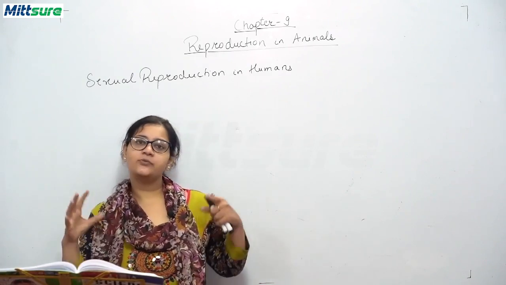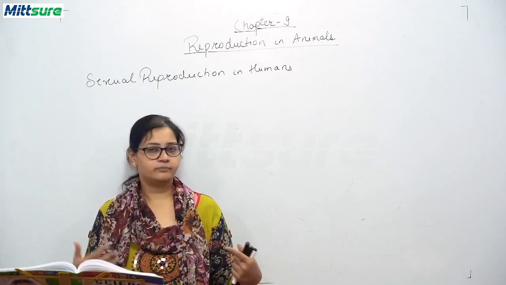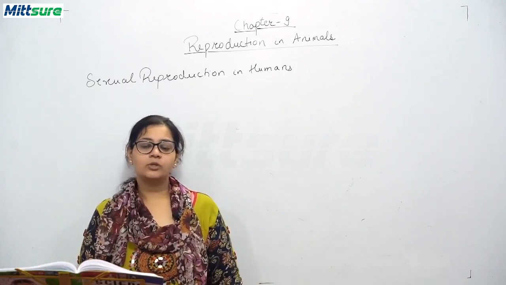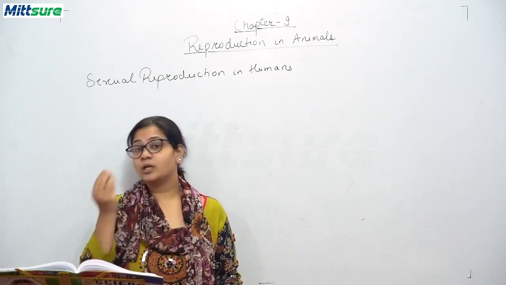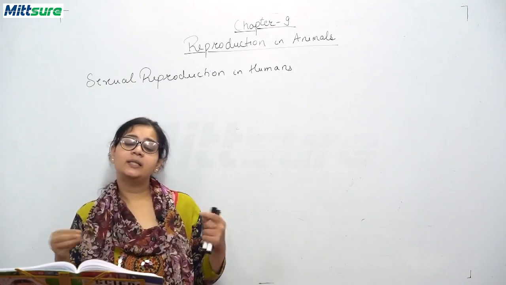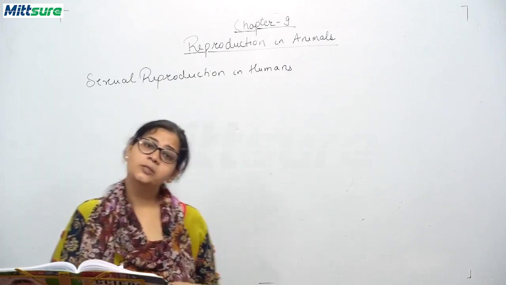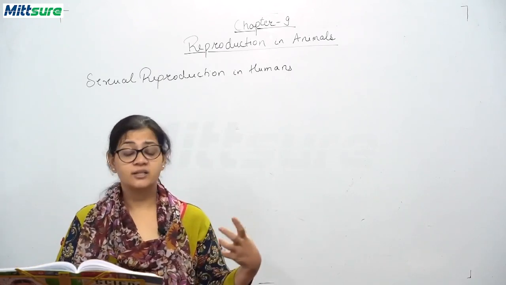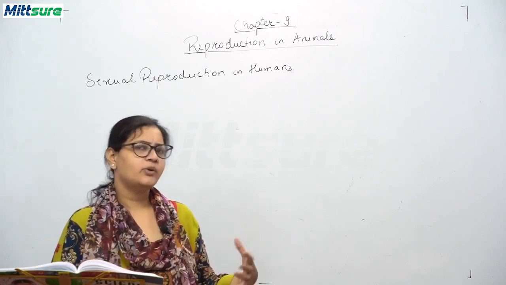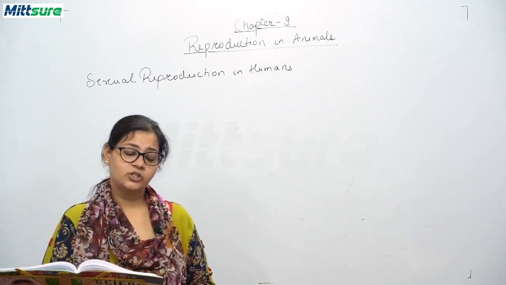Then if the fetus fully matures, that is, both legs are produced, both hands are produced, a nose is created, eyes are created, ears are created, then it is given birth after 9 months, and approximately the weight of this fetus is around 3 kg. It may differ, but the weight of the fetus is around 3 kg.